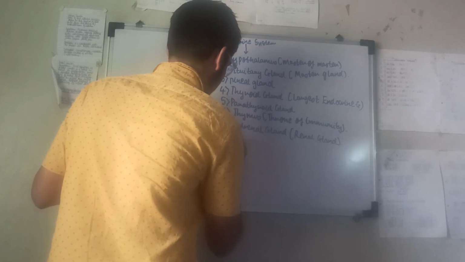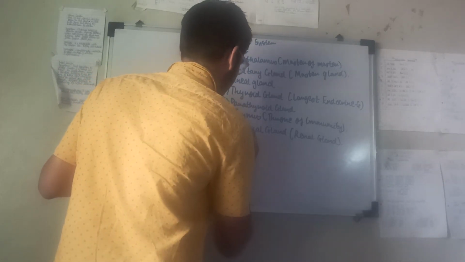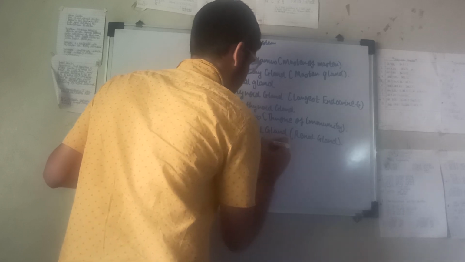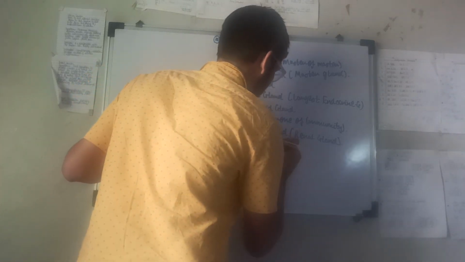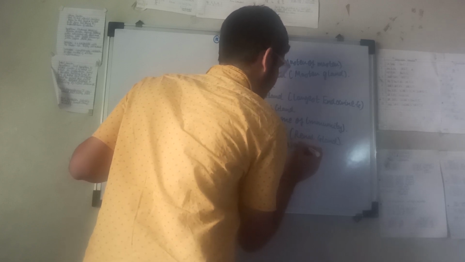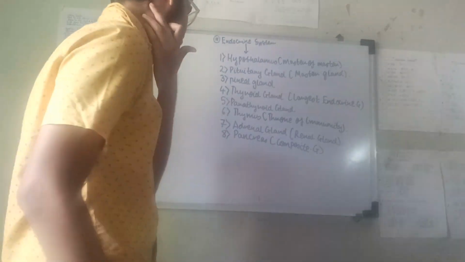Eighth, pancreas. Pancreas is a composite gland, meaning it functions both ways, endocrine as well as exocrine.